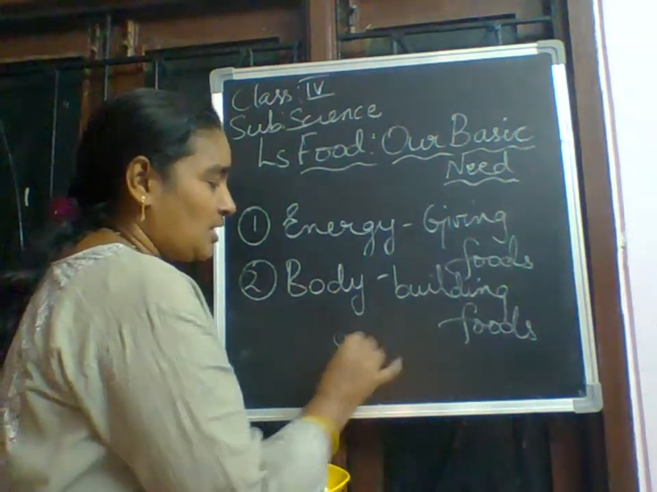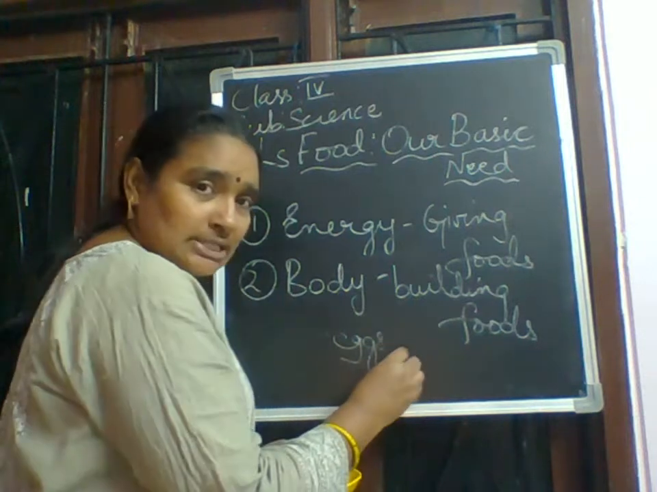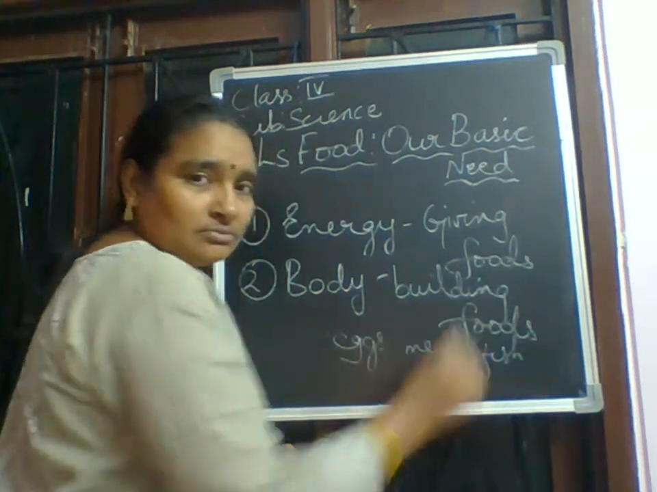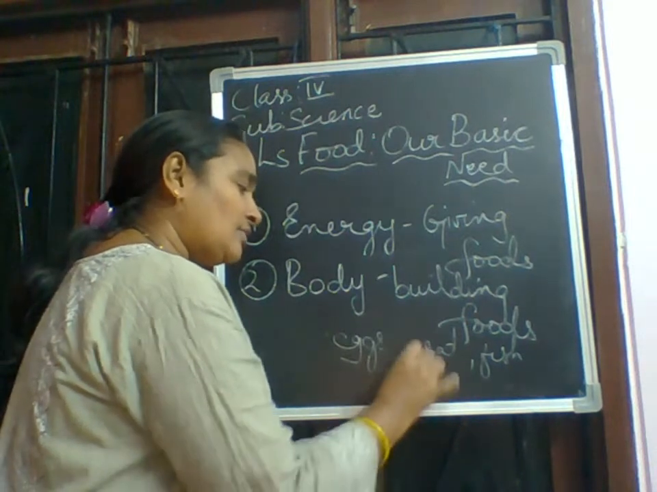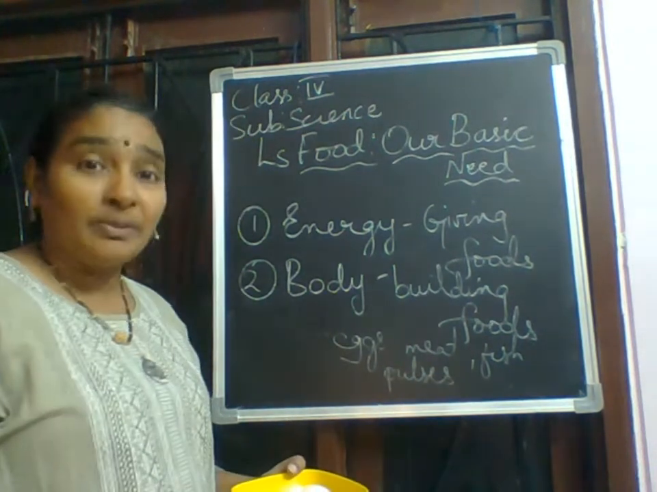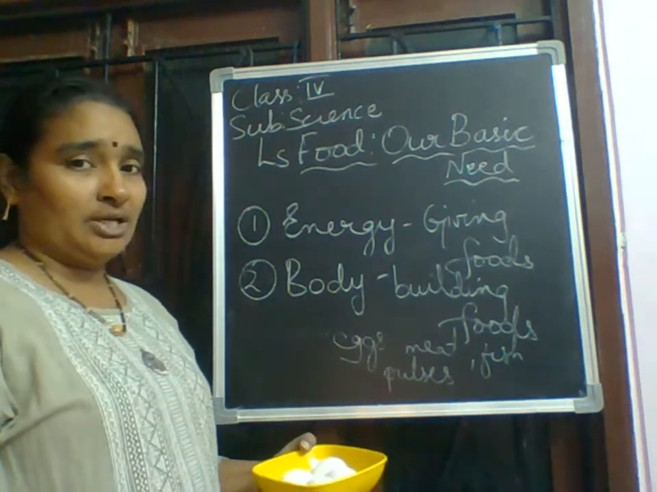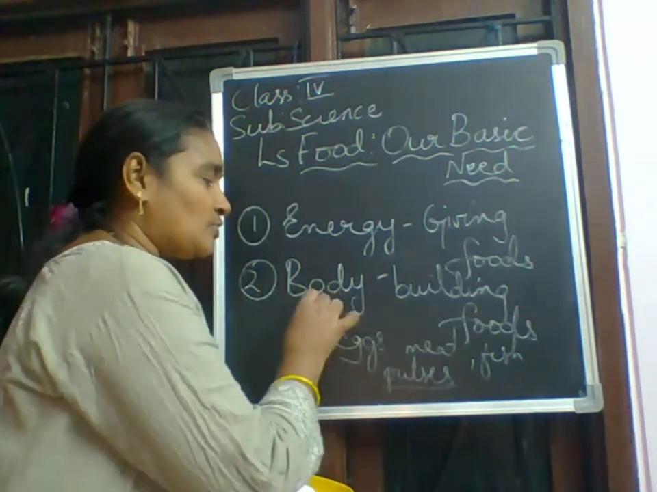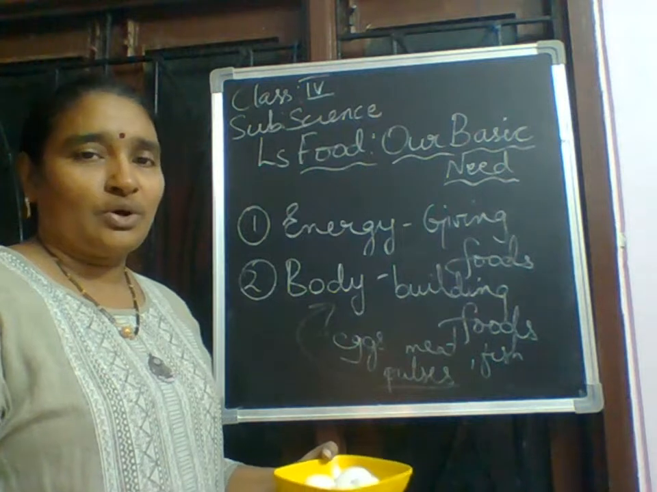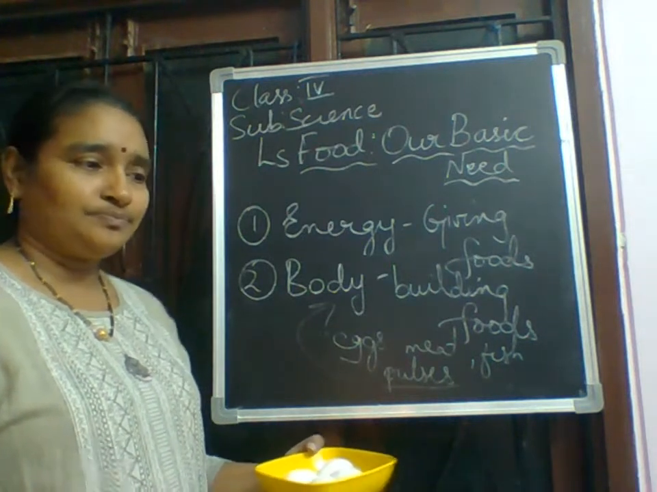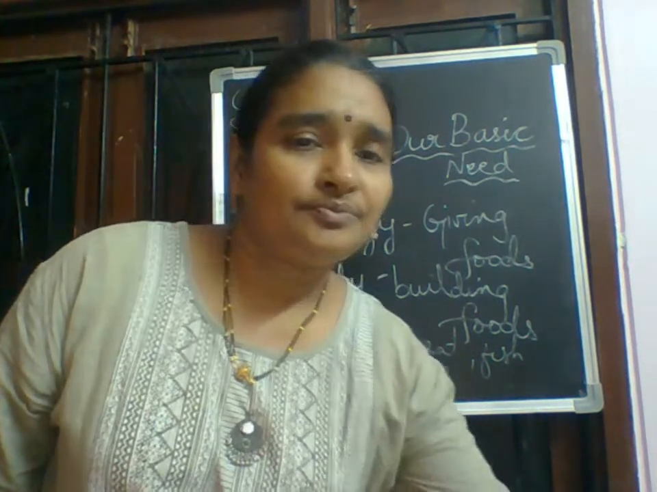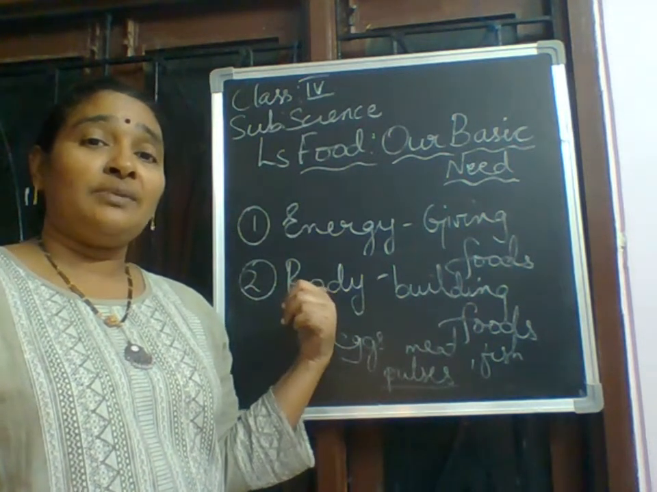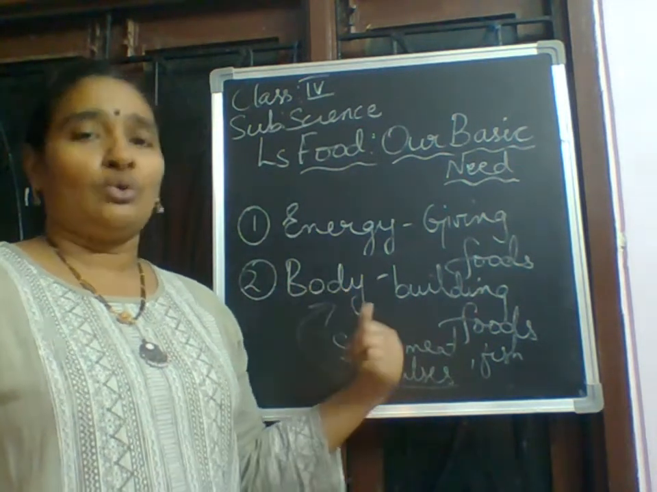So what are the different items? Eggs, meat, fish. Along with that, you can add pulses also. So people who are vegetarians can just go for pulses. Why? Because it is a good amount of bodybuilding food or else proteins. Both are the same. Okay. So what do you mean by these bodybuilding foods? They will make your body grow.